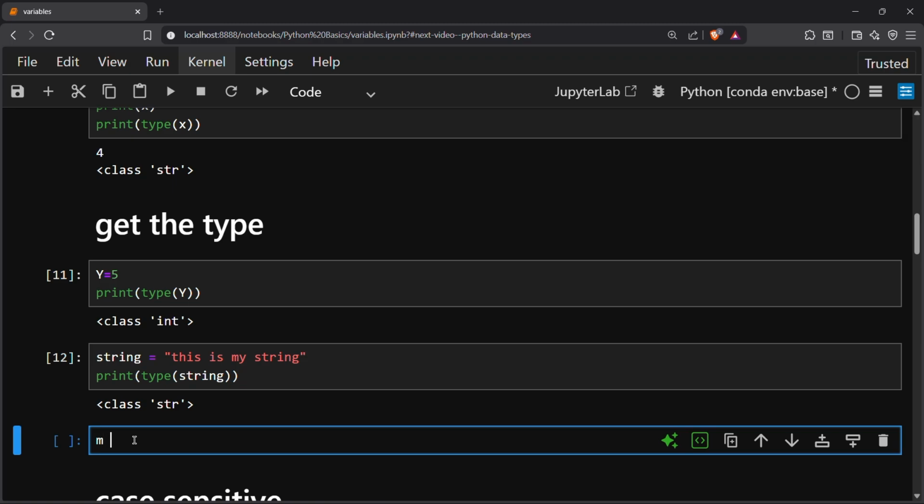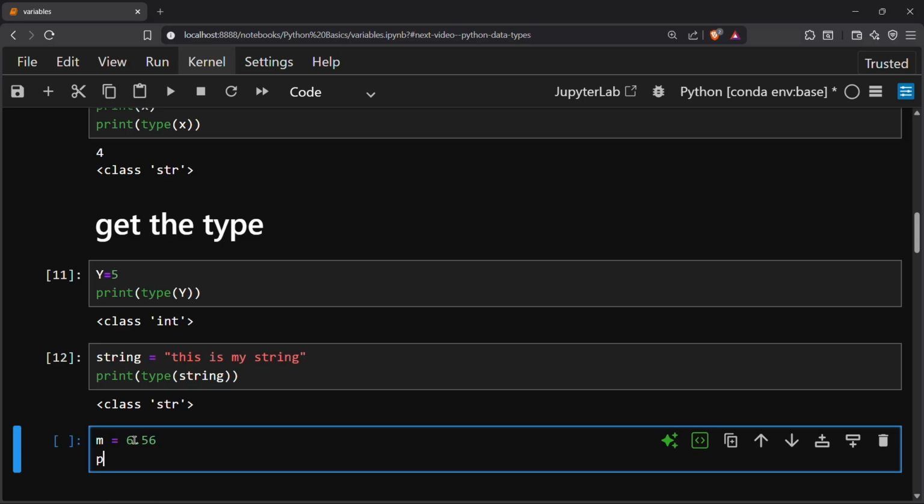I'm creating another variable m equal to 6.56, and I want to print the type of the variable m. Print type of m.